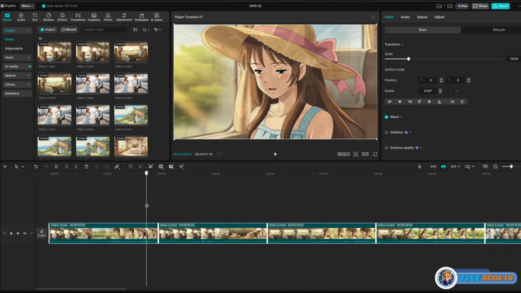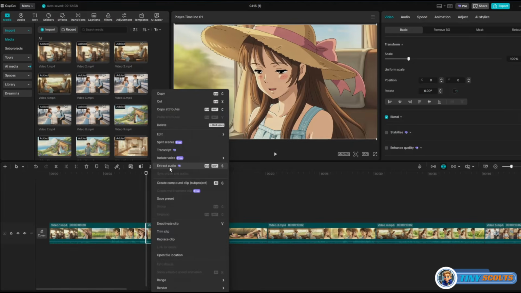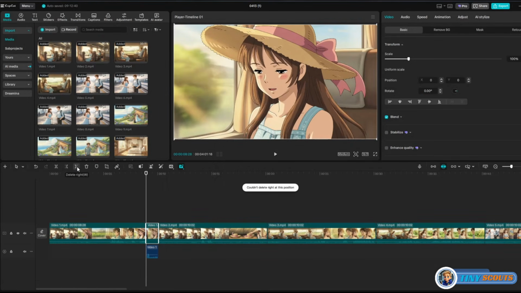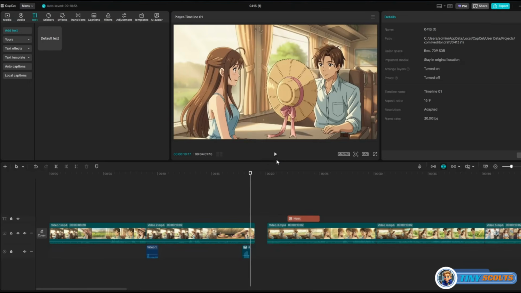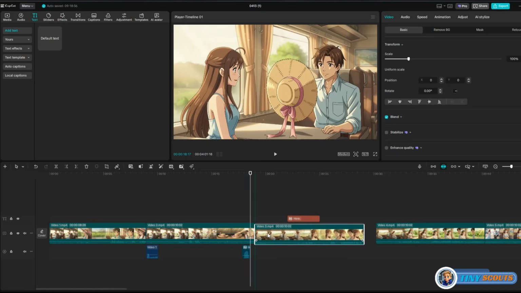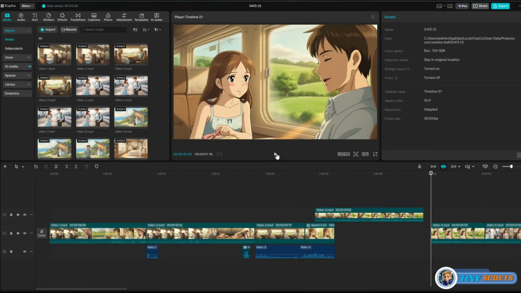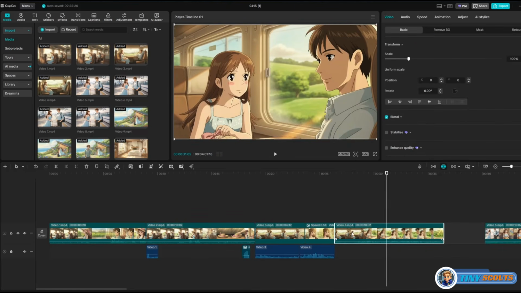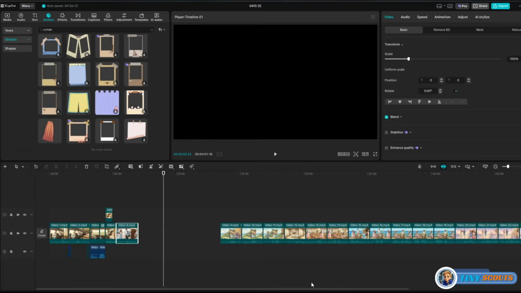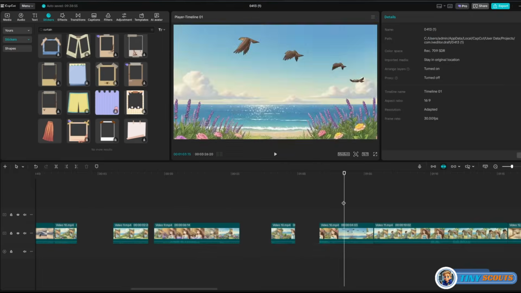Start to cut or remove unwanted parts on the clip. Drag each clip along the timeline to place them in the correct order. Move clips left or right until the sequence matches your story flow. Adjust each clip so only the important moments remain.